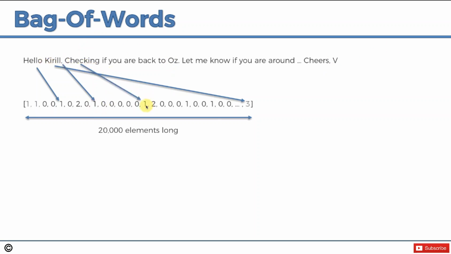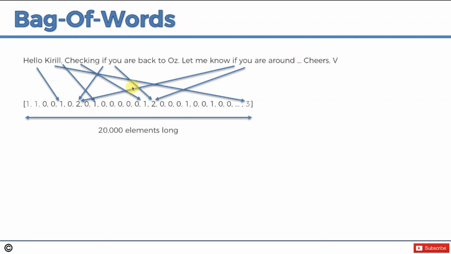Checking. Let's say that this element is associated with the word checking. This is a 1 because there's only one word checking. If, it's a 2 because we have 2 ifs in our email. So it's going to be a 2. U is a 2 because we have 2 U's in our email, including the rest of the text. I don't think there's any more U's in there, and so on.